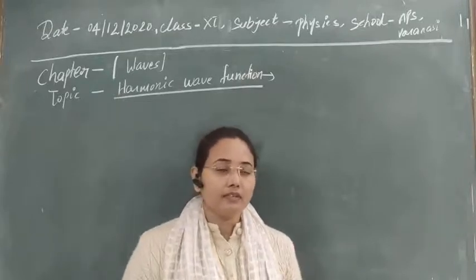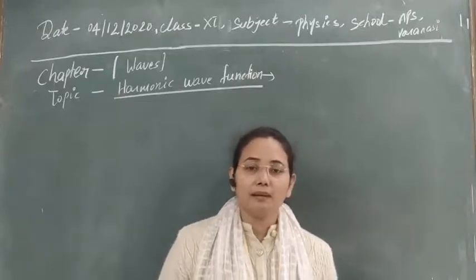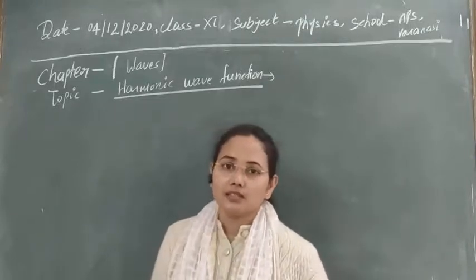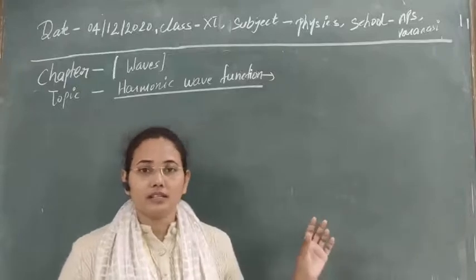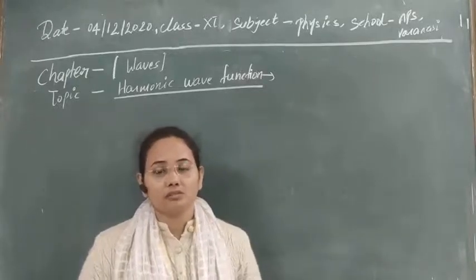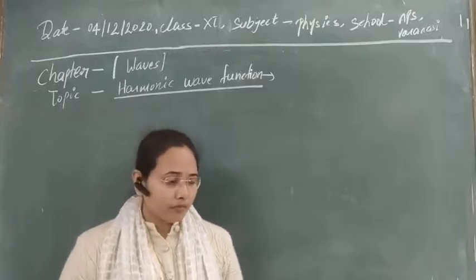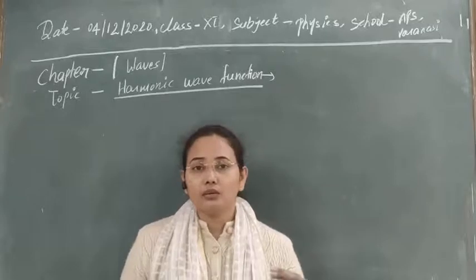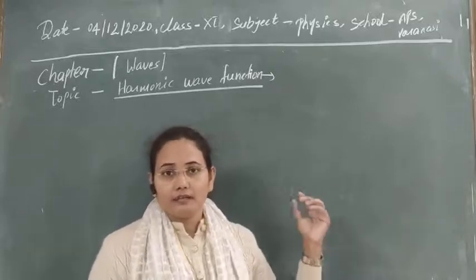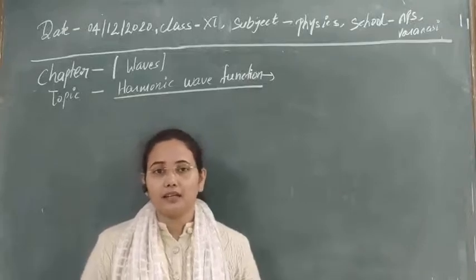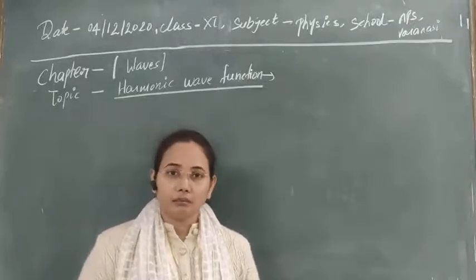Obviously we will need a function to represent it. Since the wave is constituted by harmonic oscillation, energy transfer takes place, and we need to write a wave function for the displacement of the particle executing simple harmonic motion.